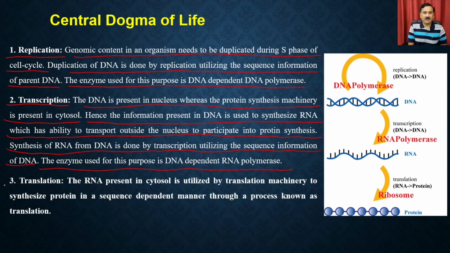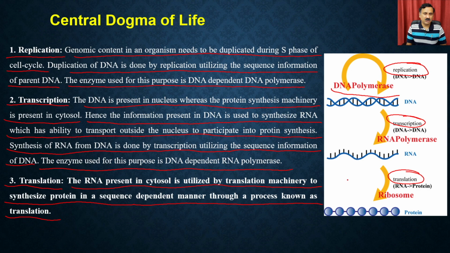Okay. Then we also have translation. The RNA present in the cytosol is utilized by the translational machinery to synthesize the protein in a sequence dependent manner through a process known as translation. So these are the things which we have depicted here. The DNA dependent DNA synthesis is done by the DNA polymerase, and the process is called replication. Then you have transcription, and then you also have translation.